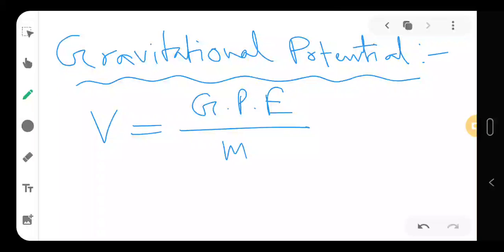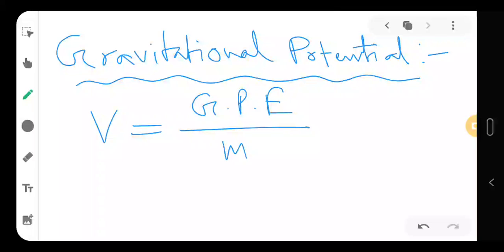So this is also negative because the work is always done by the system, because the system is attractive. Gravitational field always attracts things. That's why the value of V is always negative.